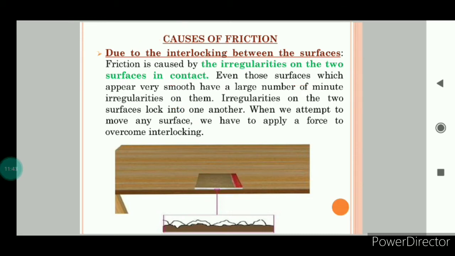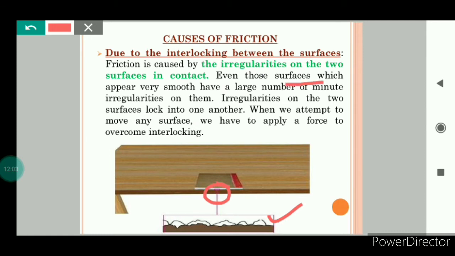The surface of this wooden table is very smooth, and the surface of this book is also smooth. But if you try to see the contact point between this book and this wooden table with the help of the microscope, you will observe that there are irregularities. This is the microscopic view of the irregularities.